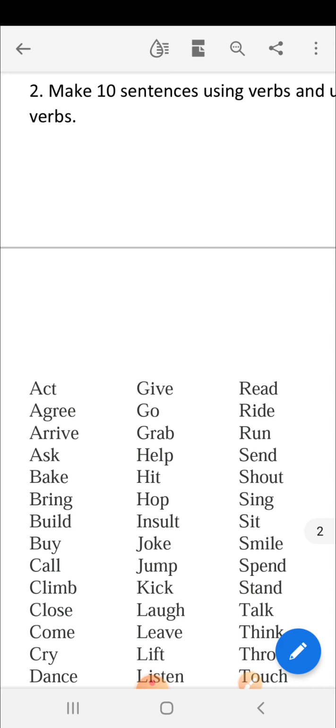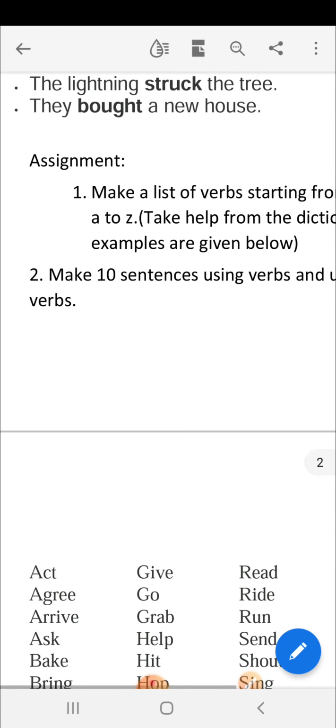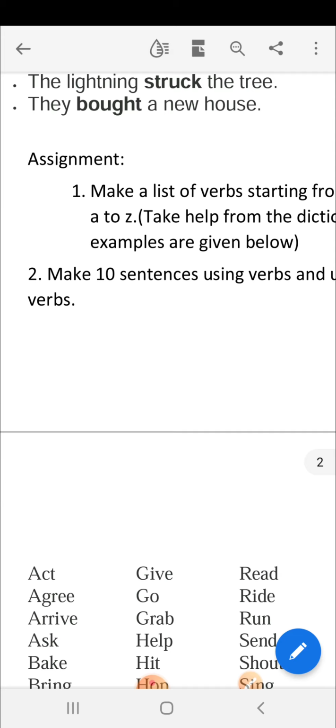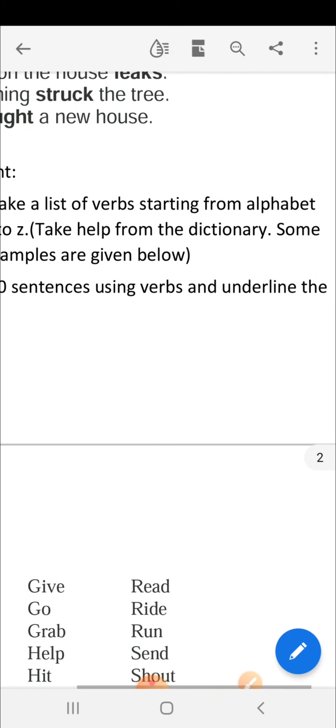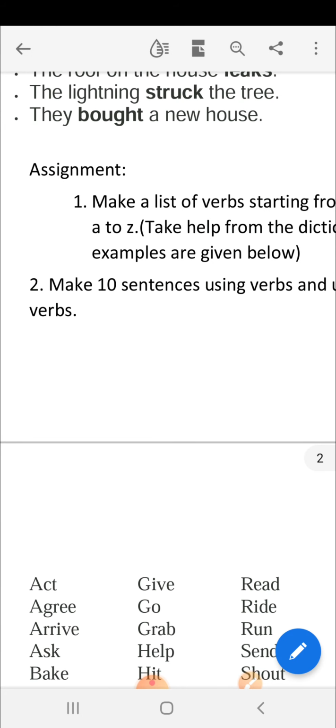Don't skip any letter. Actually, I had given this assignment 2 days back, but some of the students had confusion, so I have given this assignment again. If you have already completed it, no need to write it again, and if not, just complete this work. Your second task is to make 10 sentences using verbs and underline the verbs. You don't have to use all the verbs given from A to Z. Just pick 10 verbs from this list and make 10 sentences from them.